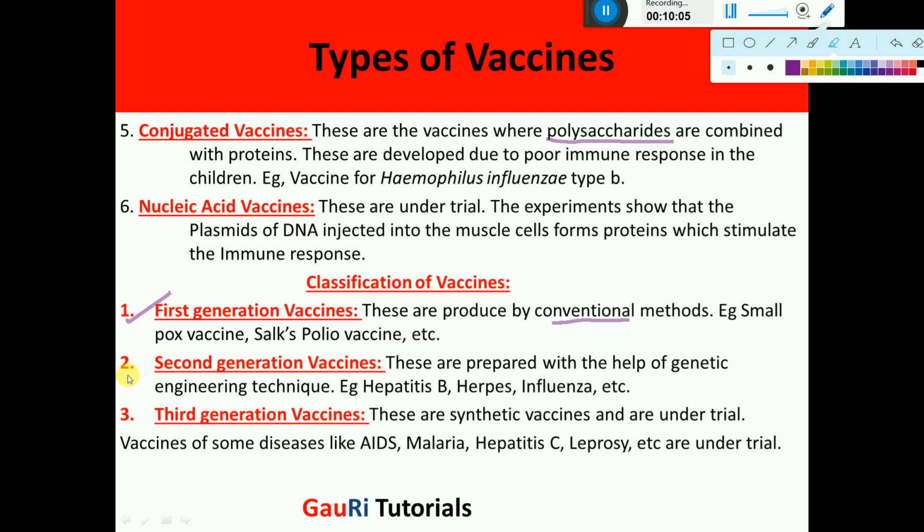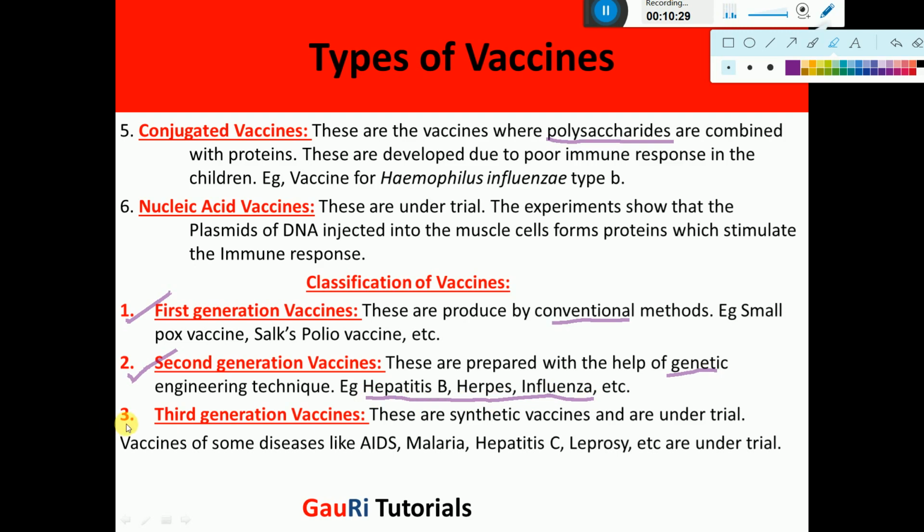Then the second generation vaccines are a little advanced. Here we use the technique of genetic engineering, like we just studied. We are modifying a yeast to produce the viral protein. So it is a sort of genetic engineering. So these are second generation vaccines. Examples are vaccines for hepatitis B, herpes, influenza.